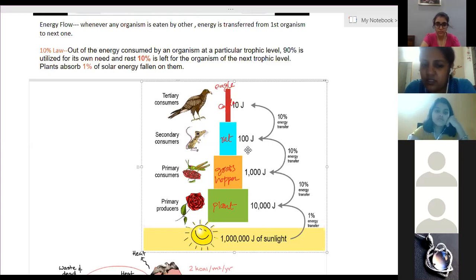When plants obtain nutrients from the soil, those nutrients remain stored. When the plant is eaten by the grasshopper, the grasshopper gets those nutrients. When the grasshopper is eaten by the rat, the rat gets those nutrients.